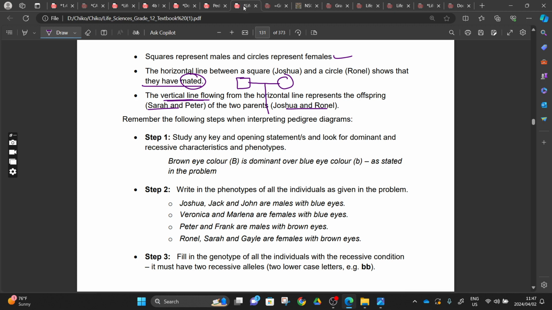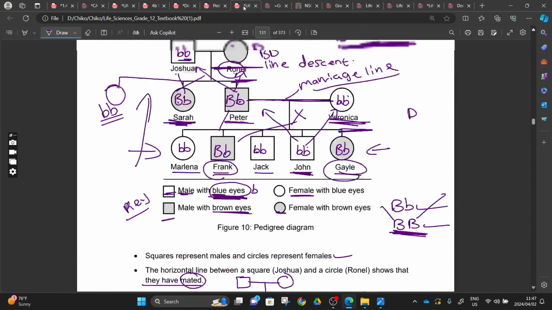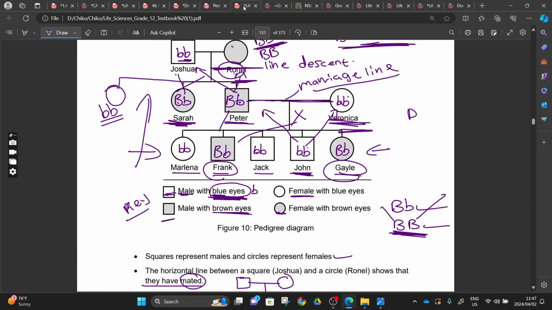Remember the following steps when interpreting a pedigree diagram. Step 1, read the scenario. In step 1, study any key and opening statements and look for dominant and recessive characteristics and the phenotypes. Do you understand? The phenotypes are those that are shaded. These that are shaded will be the phenotype.